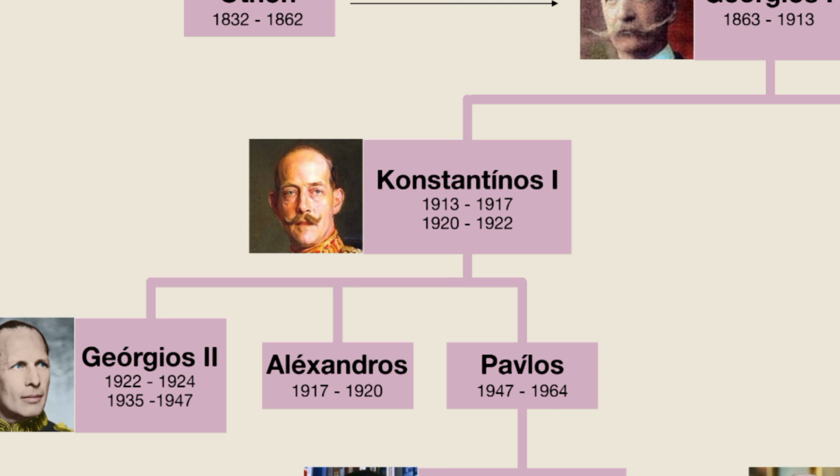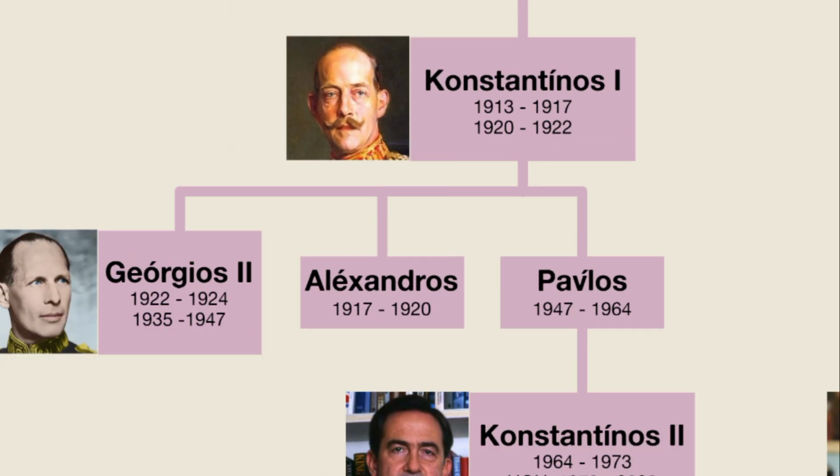His first reign was mostly remembered for conflicts between Constantine I and his prime minister Eleftherios Venizelos over whether Greece should enter World War I. This led to the national schism. The country was basically divided between the pro-Venizelos north and the pro-royalist south. He was forced to abdicate the throne in 1917.